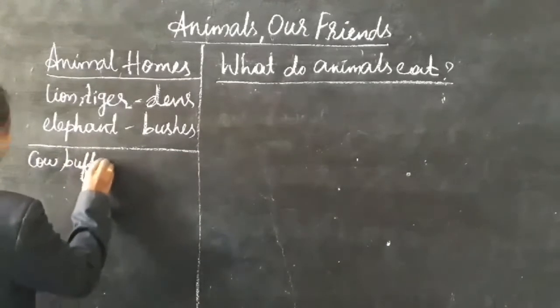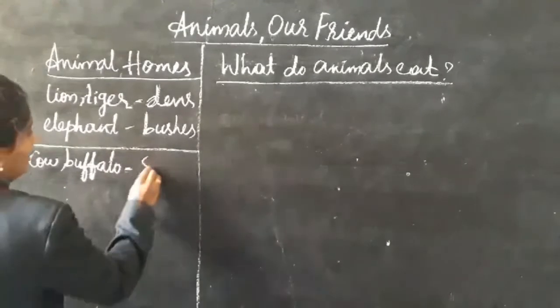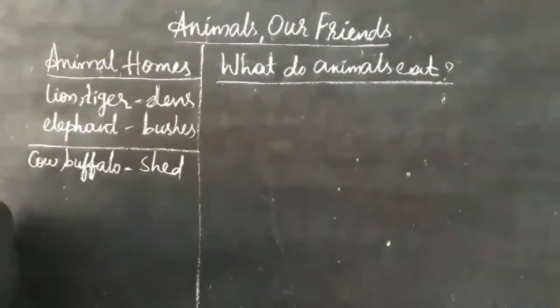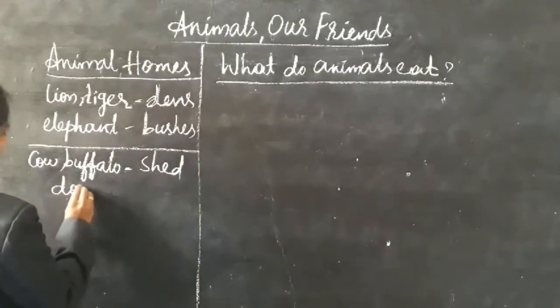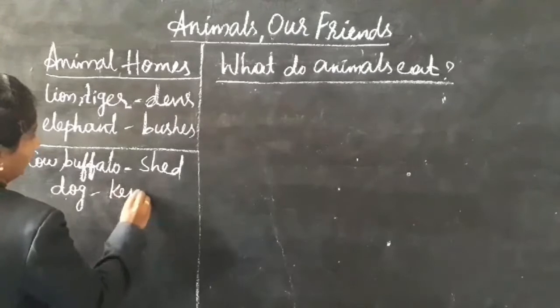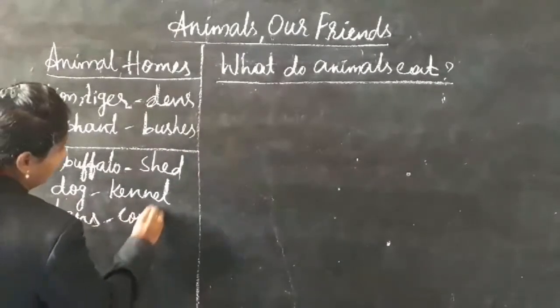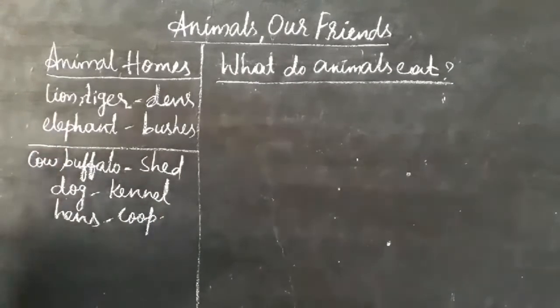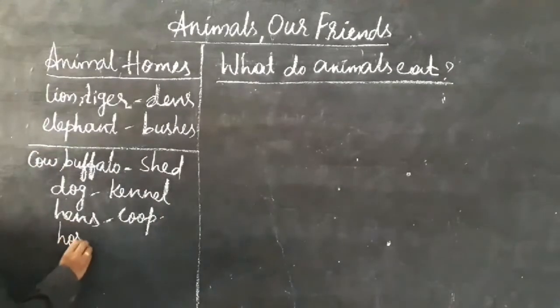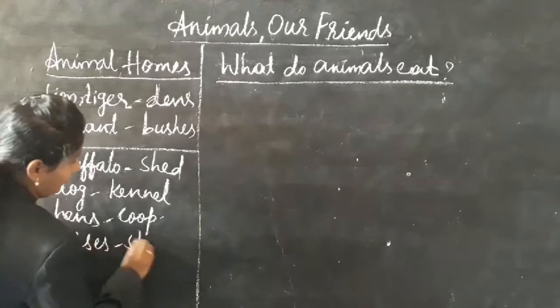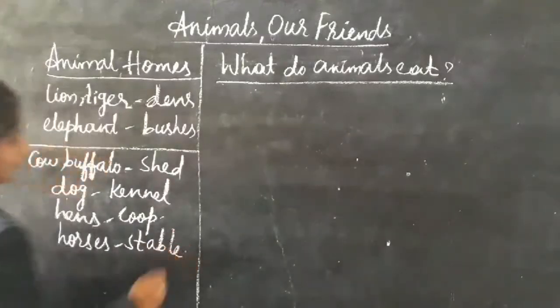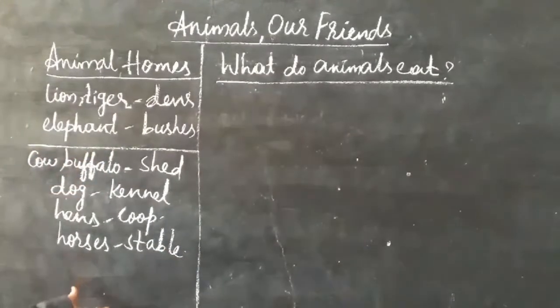they live in a shed. Dogs live in a kennel. Hens are kept in a coop. Horses are placed in a stable. So different animals have different homes.